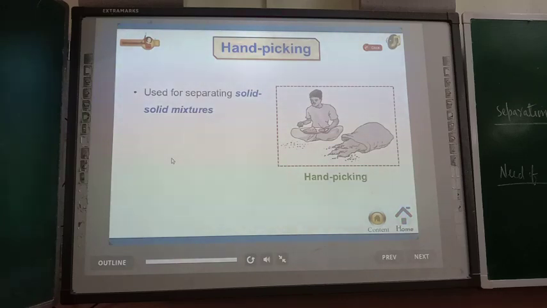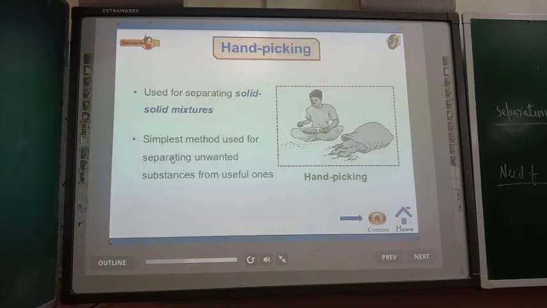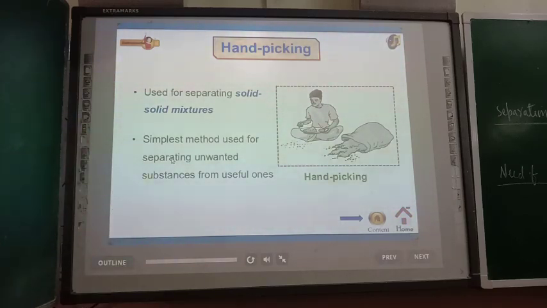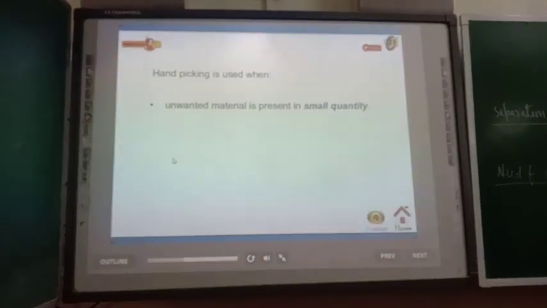So dear cadet, hand picking means separating the components of a mixture by hand. It is used for separating solid-solid mixtures. It is the simplest method used for separating unwanted substances from useful ones. Hand picking is used when unwanted material is present in small quantity.